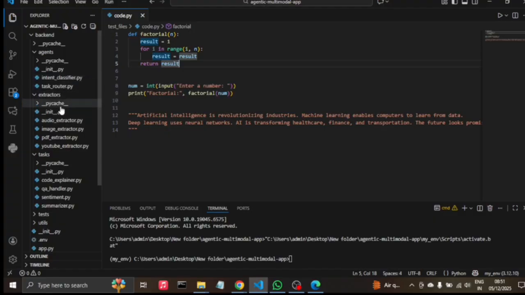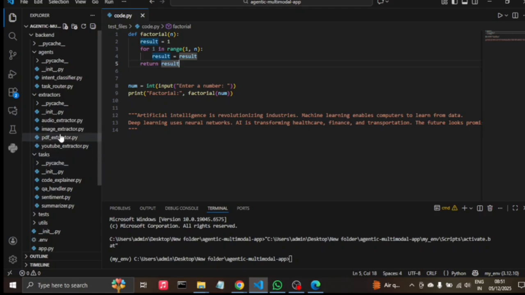Then, if you look at extractors, here we have four extractors: for audio, image, PDF, and YouTube. In the audio extractor we have used Whisper, an open source model which converts the audio to text format.